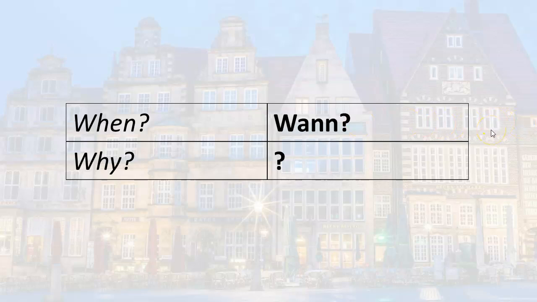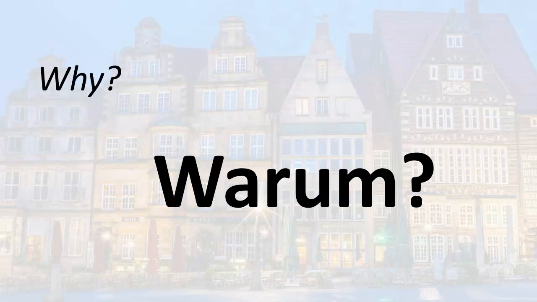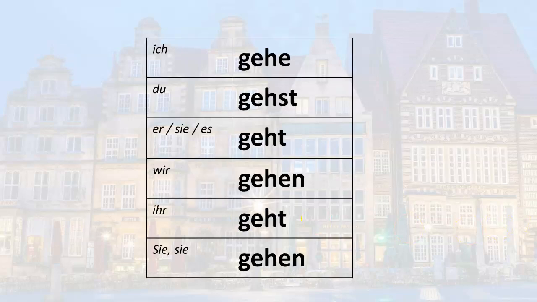In our last lesson we began learning interrogative words in German, or question words. We learned when, which is wann. Notice the pronunciation, wann. So in this lesson we are going to learn the question word why in German. So how do you say why in German? Why is warum. Again, notice the pronunciation of the W, warum. We also learned the verb gehen in the present tense, a very important verb, the verb to go.